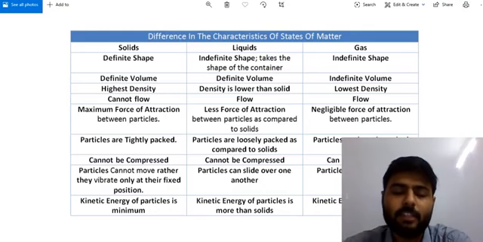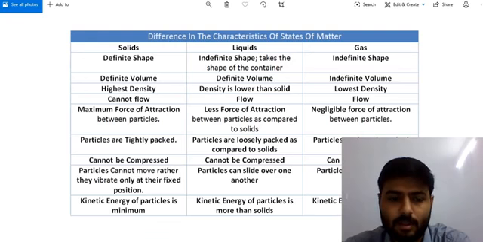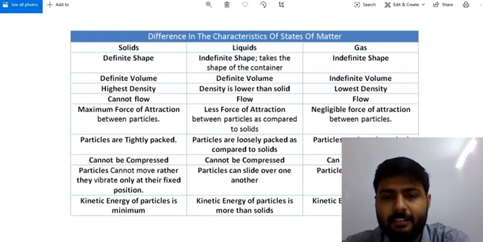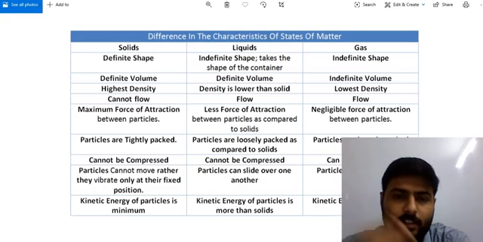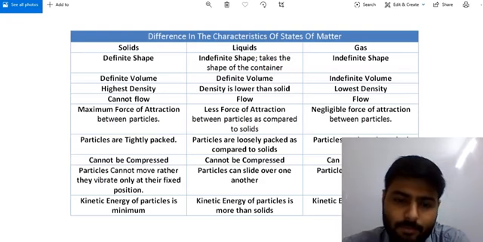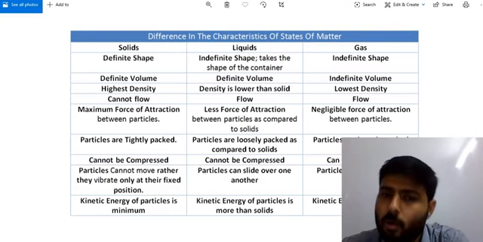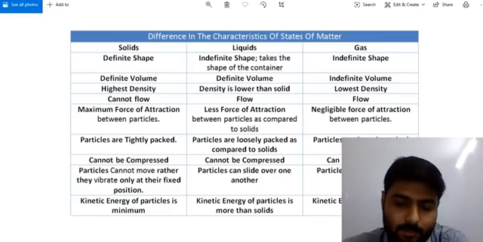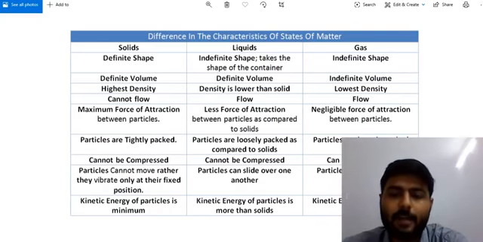Now our next point is based on compression. As we saw in the previous lecture, in one of the activities that contained syringe and piston and air, water and chalk particles, we tested for compression of different states of matter, and from that activity we conclude that solid cannot be compressed, liquids also cannot be compressed, but gases can be compressed easily.